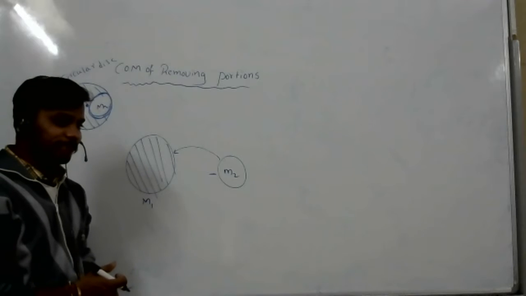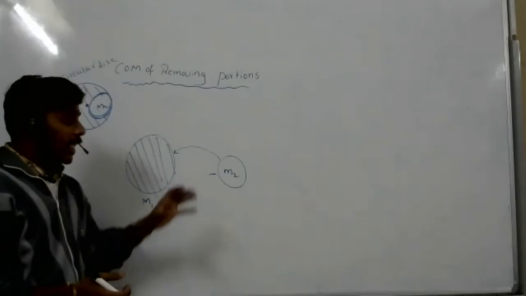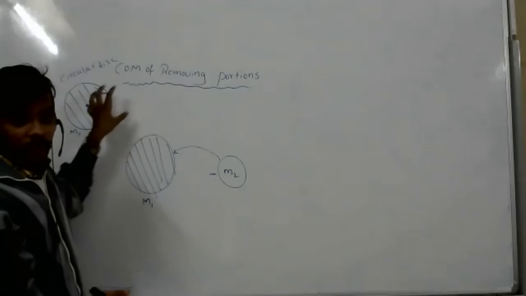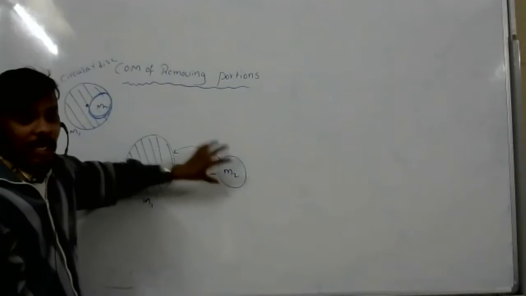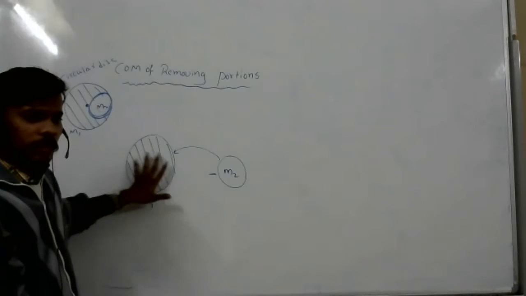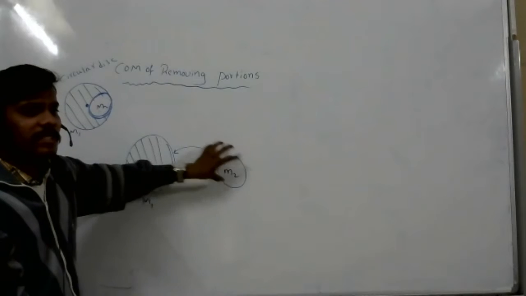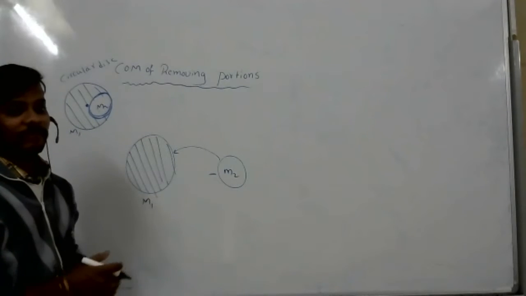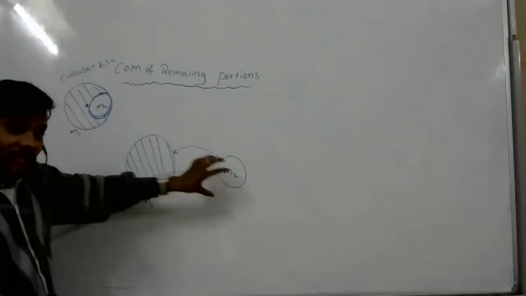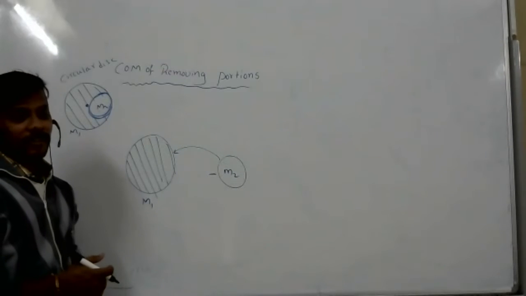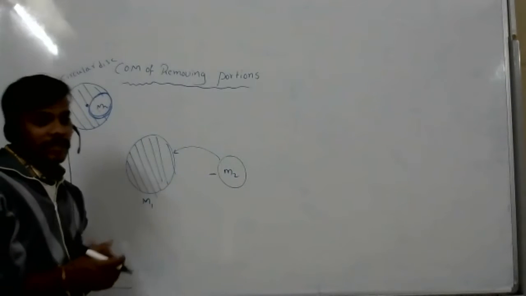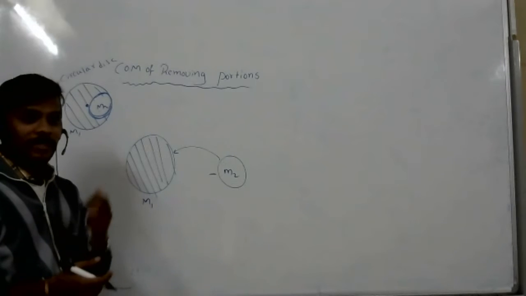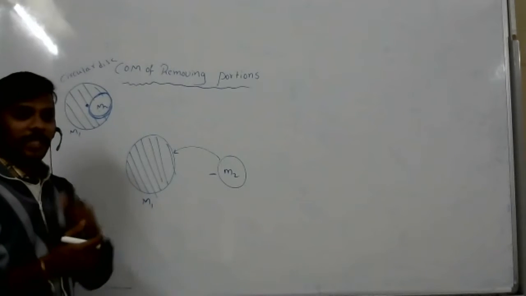Hello? So what will you add? Yes, sir. How much mass they have removed, that much negative mass I will add to the total body. Negative mass I am adding to this body. Now I can find the center of mass, right? I have two masses, so I can find the center of mass.